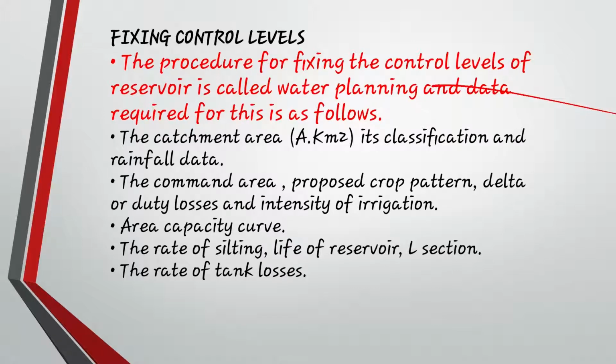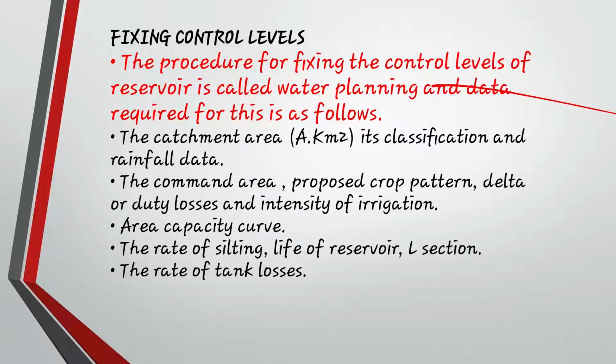The command area, proposed crop pattern, delta, duty, losses and intensity of irrigation. So you need to see the command area, how much area is going to be cultivated, which type of crops are being grown there. Okay, delta or duty means how much water is required for one full season. Next, intensity of irrigation: what rate of yield we will be getting through irrigation.